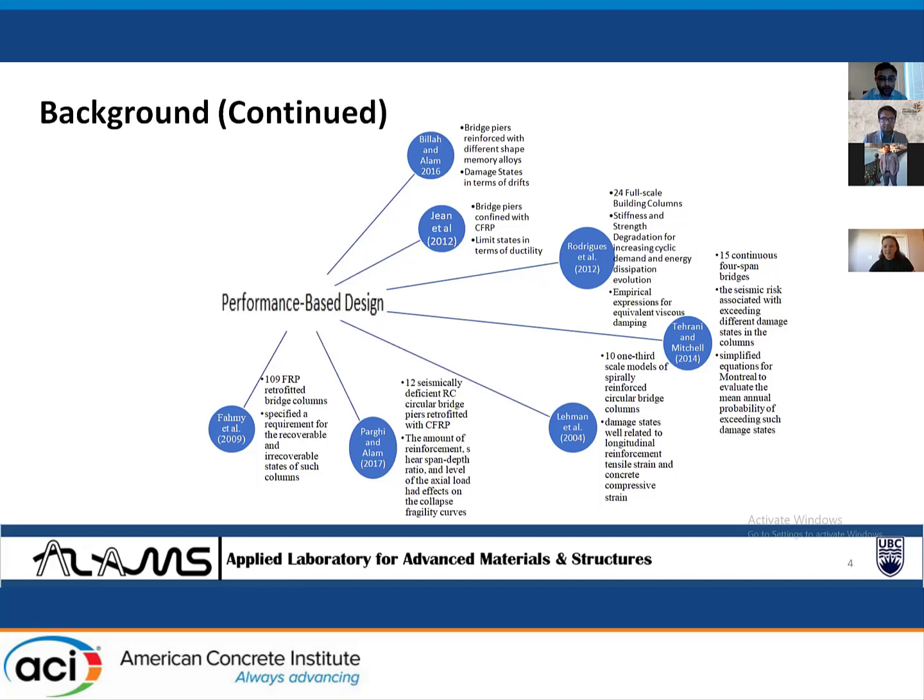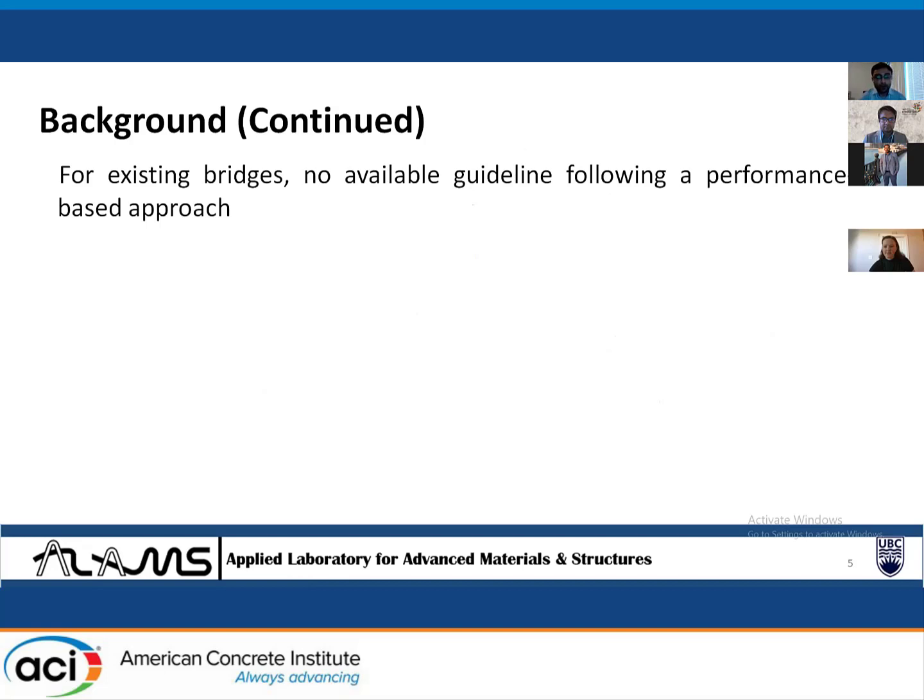Fahmy et al. studied 109 FRP retrofitted bridge columns and specified a requirement for the recoverable and irrecoverable states of such columns. However, for existing bridges, no guideline exists that follows a performance-based approach.